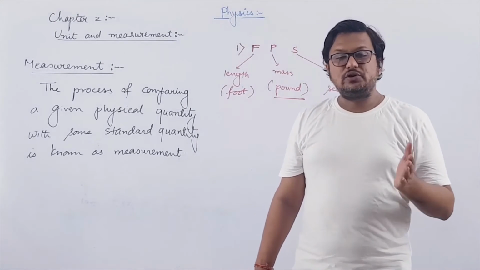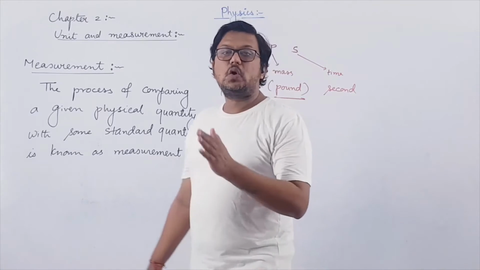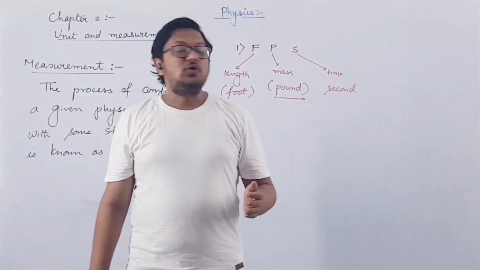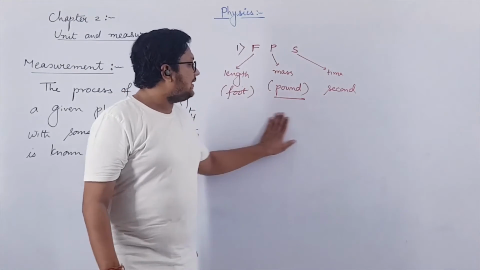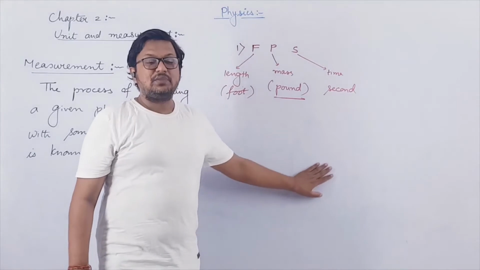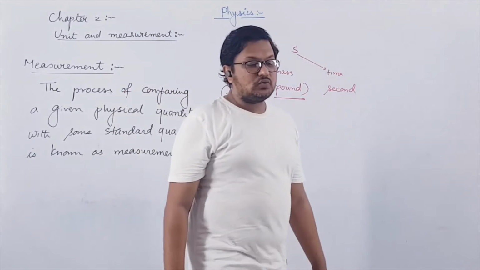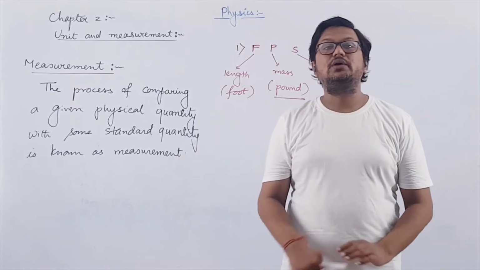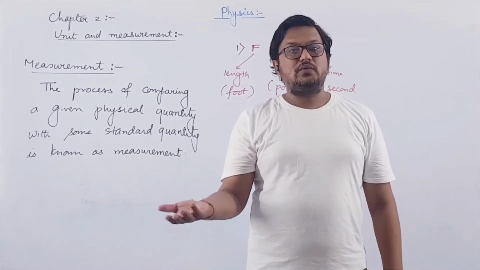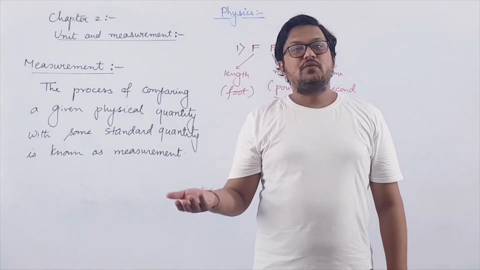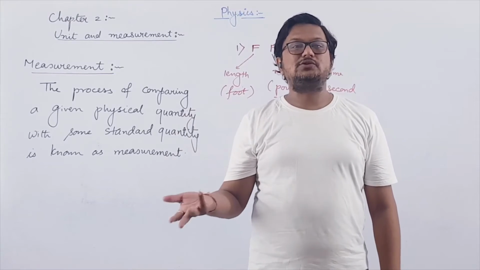But slowly they faced this problem of converting one unit into another. So this system fails in that case, right? The drawback was that it was very difficult to convert centimeter into foot or foot into meter and so on.